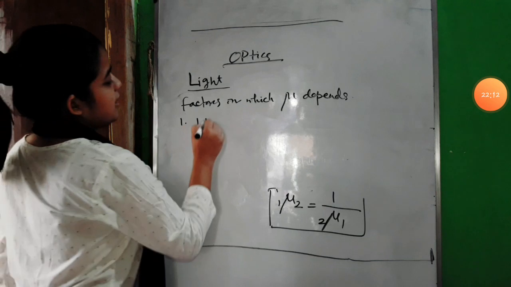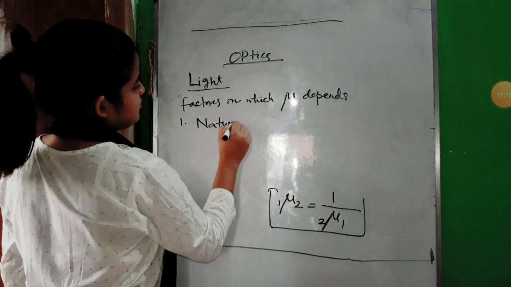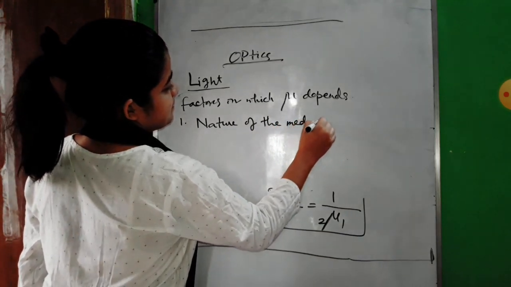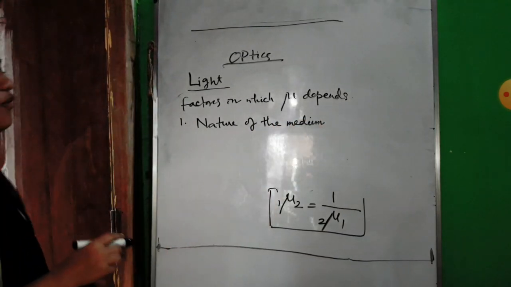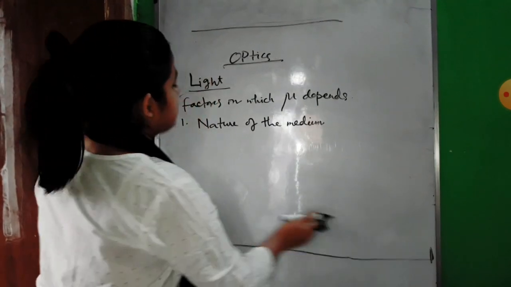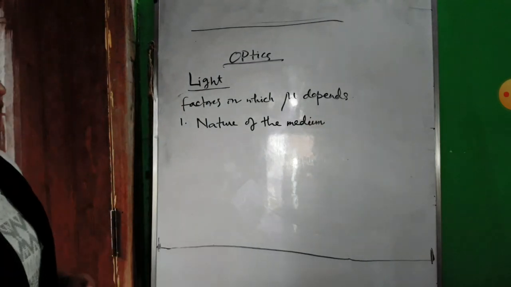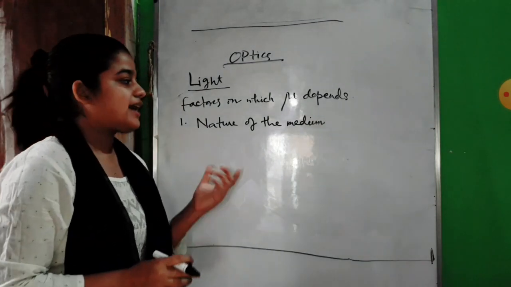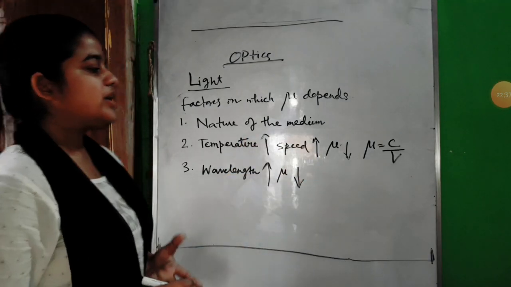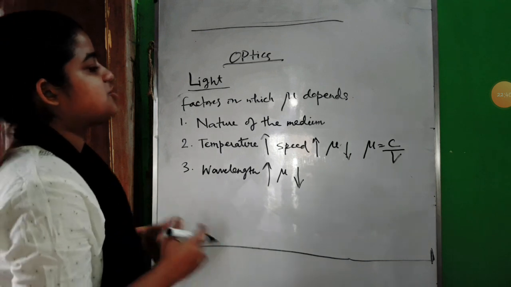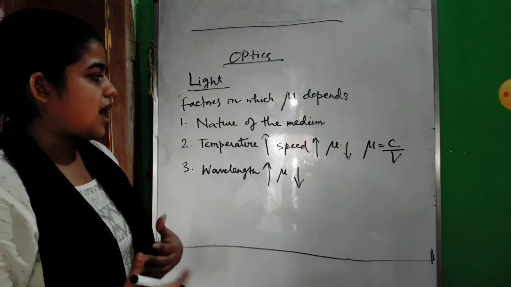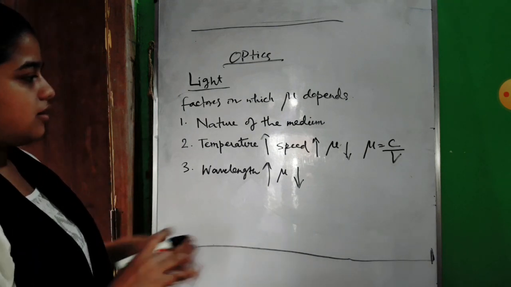The first factor is the nature of the medium. That means, what is the nature of your medium? Are the molecules inside it closely packed or loosely packed? Refractive index depends on this. Then the speed of the light also increases, because if you increase the temperature inside that matter, atoms and molecules will start to move more vigorously.